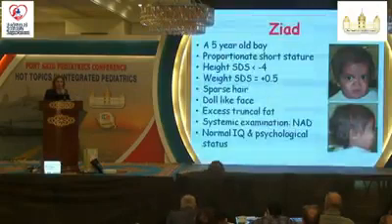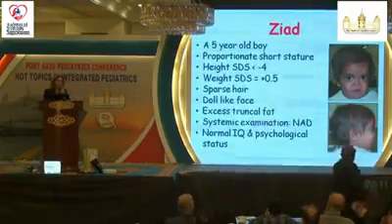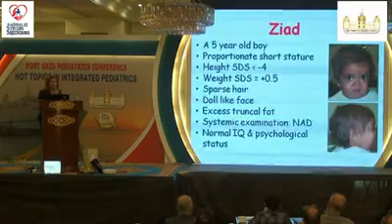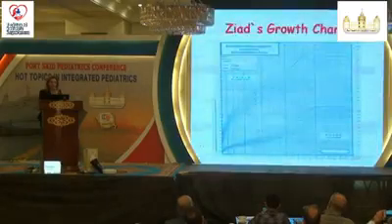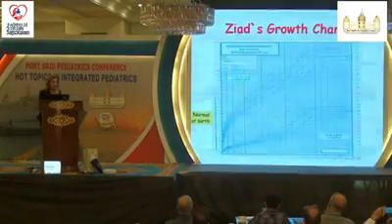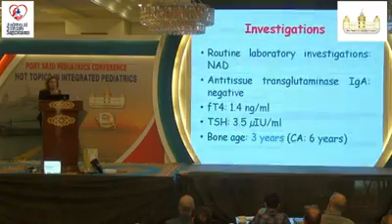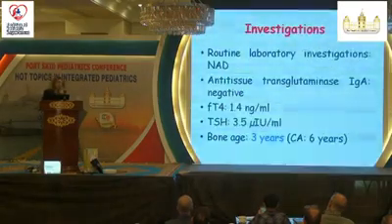The second case is Ziad. He's a 5-year-old boy with proportionate short stature. He's very short, less than -4, sparse hair, dull face, normal IQ and psychological state. And look at this boy, he was normal at birth. And then he started to decelerate at the age of 3 years. Okay? Routine labs, celiac screen, thyroid are normal, but the bone age is very much delayed.